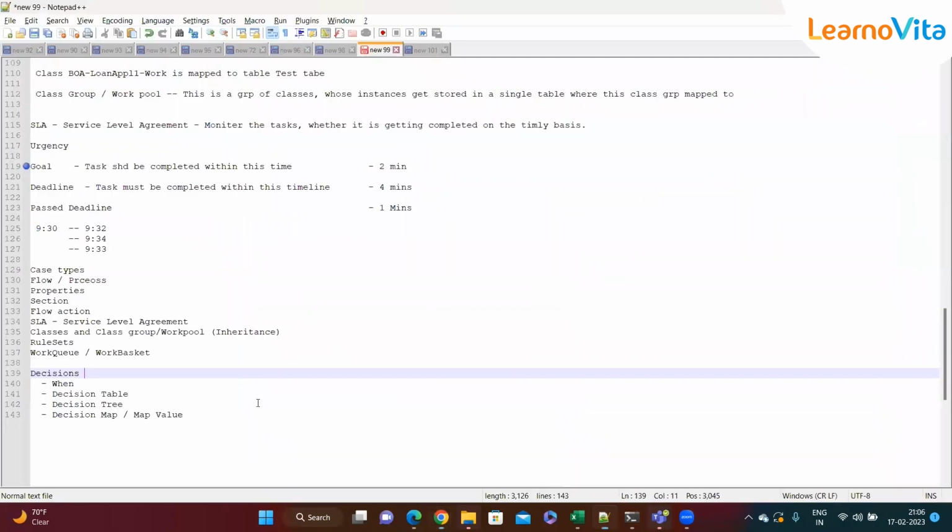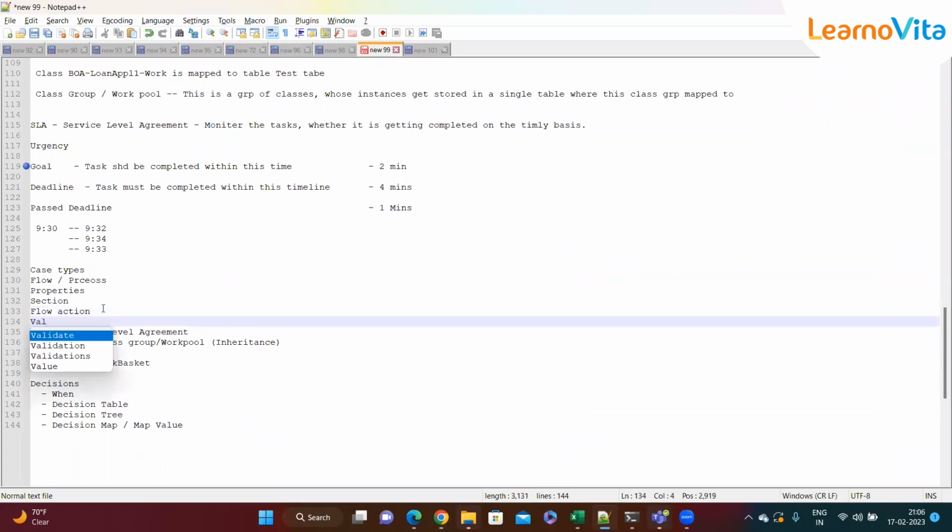Another thing that I forgot to mention here is validations. We have learned about validations, which is again a very important rule. Here we have seen the difference between a validate rule and an edit validate rule. Again, a very important concept: for an edit validate rule, we have to write Java code. Pega has provided many out-of-the-box edit validate rules that we can make use of. Otherwise, if there is a significant validation that you have to do which is not provided by Pega, then you can write your own edit validate rule.